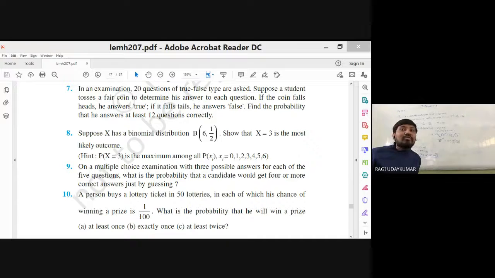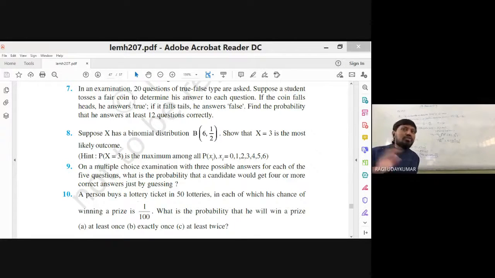And what is it asking you? At least 12 questions correct. At least 12 questions correct is nothing but probability of x equal to 12. More than 12 can also be correct: x equal to 13, 14, 15, 16, 17, 18, 19, 20. There is no other shortcut, you have to do it all.